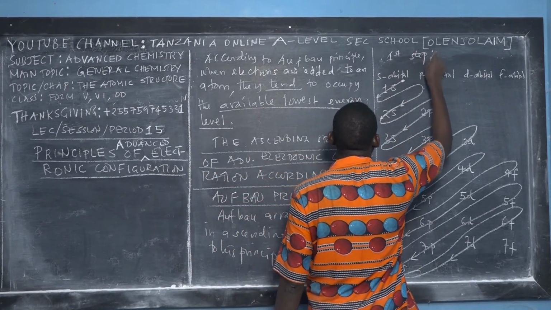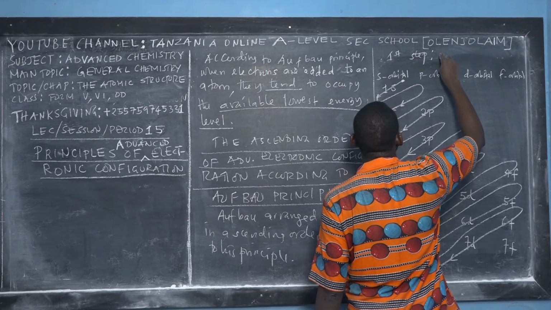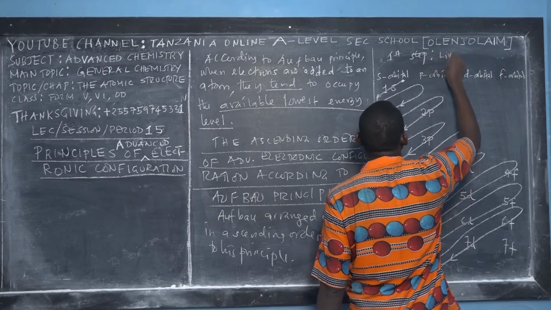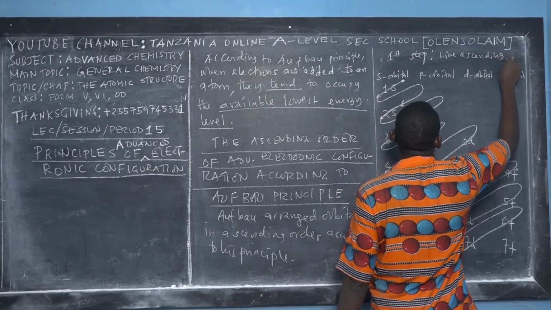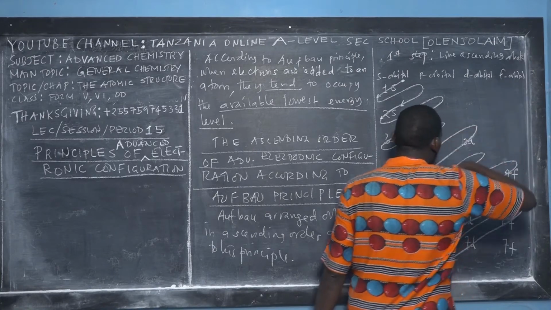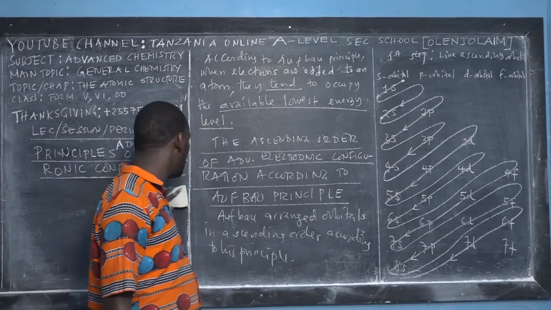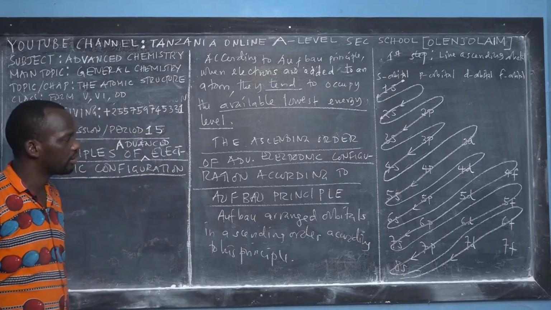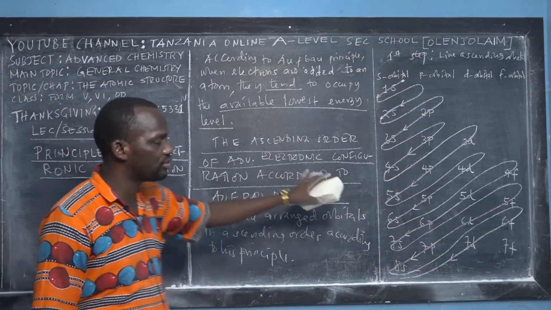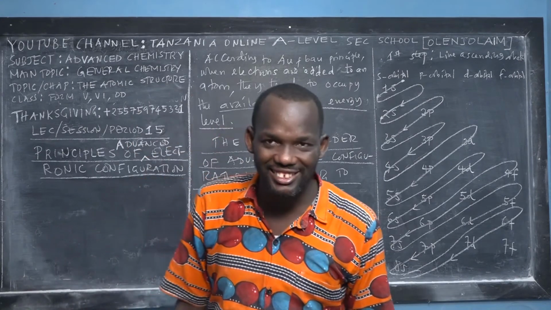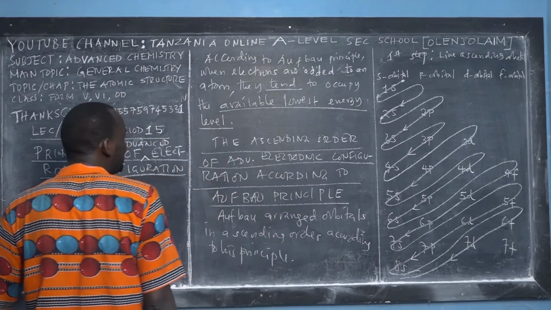But when we are writing the electronic configuration, this is the line of ascending order. Basically, we don't write electronic configuration by following or drawing these lines, but we need that arrangement because we should know it in our mind when we are writing advanced electronic configuration. If you have any questions, don't hesitate to ask in the comment section, and then we'll meet there and discuss the beauty of general chemistry and the beauty of advanced chemistry.